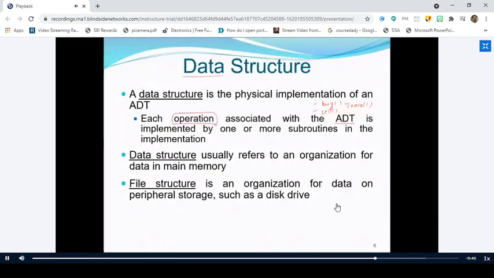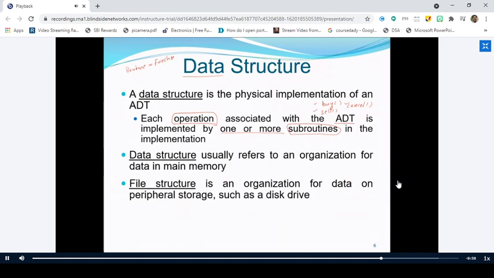So each operation associated with the ADT is implemented by one or more subroutines. What do you mean by routine? Anybody? Repeated activity, sir. Okay, repeated activity, that's the daily life usage. But in terms of computer science language, a routine is nothing but a function.